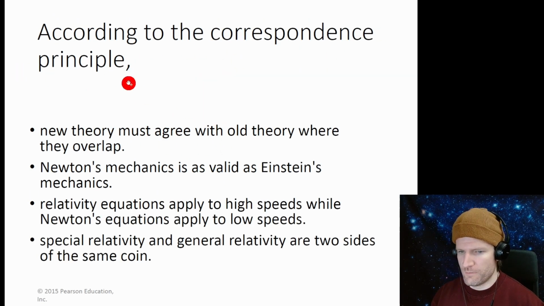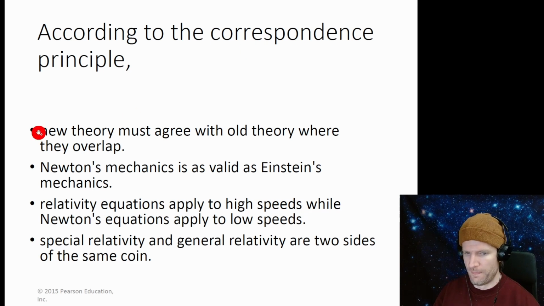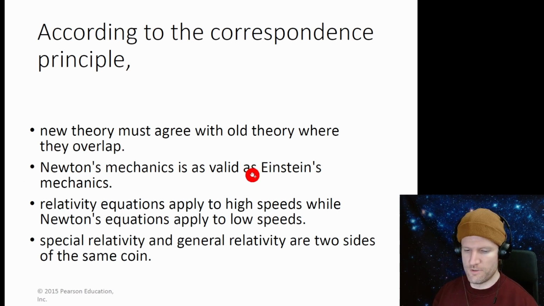According to the correspondence principle, so this is the correspondence between Einstein's theory and Newton's theory, a new theory must agree with the old theory where they overlap. That sounds good. Newton's mechanics is as valid as Einstein's mechanics? That's not true. Newton's is for low speed, Einstein's is for all speeds. Relativity equations apply to high speeds, while Newton's equations apply to low speeds? That's not true. Relativity equations apply to all speeds, Newton's equations apply to low speeds.